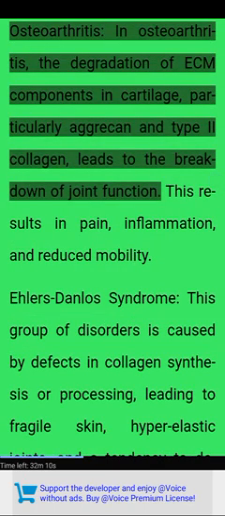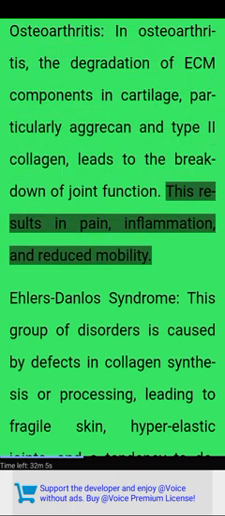Osteoarthritis. In osteoarthritis, the degradation of ECM components in cartilage, particularly aggrecan and type 2 collagen, leads to the breakdown of joint function. This results in pain, inflammation, and reduced mobility.